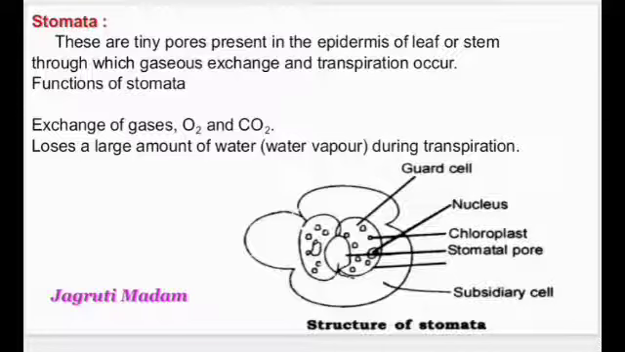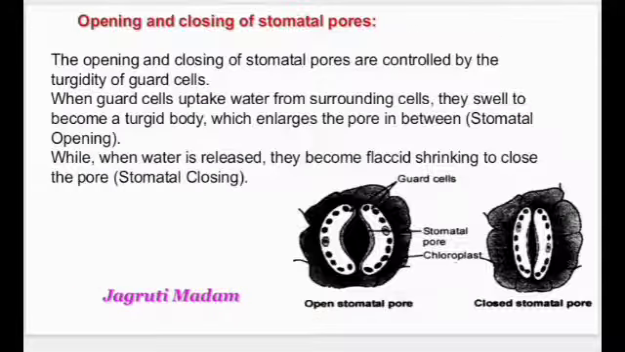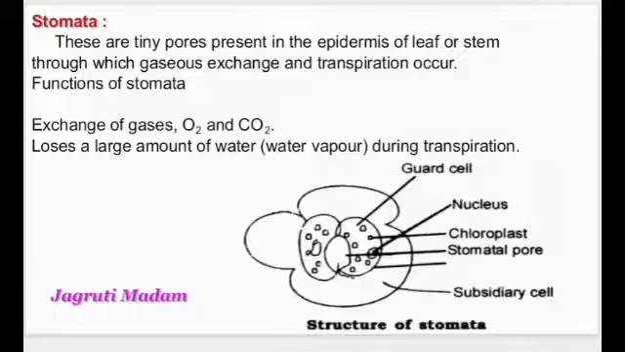Stomata are the tiny pores present on the lamina of the leaf through which the exchange of gases takes place, that is taking in of CO2 and giving out of oxygen during the process of photosynthesis. Clear? And through this particular opening, even the water vapor is lost during the transpiration process. Opening and closing of the stomatal pore is based on the water concentration level in the guard cell and the surrounding cell.